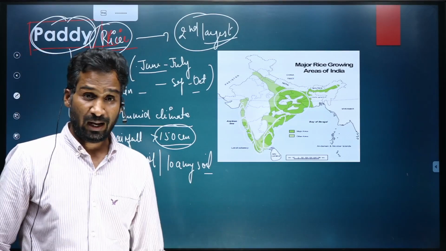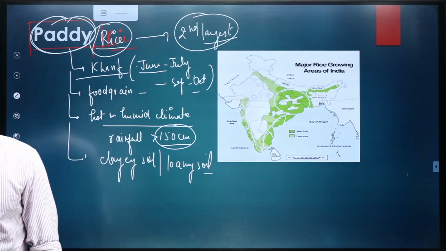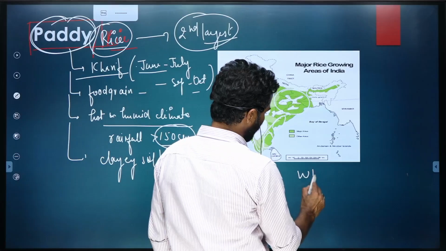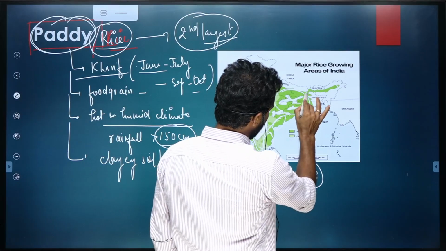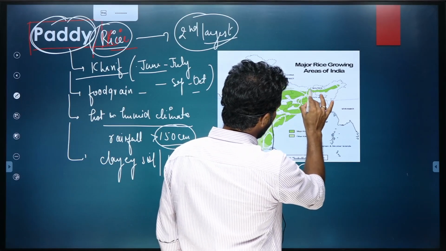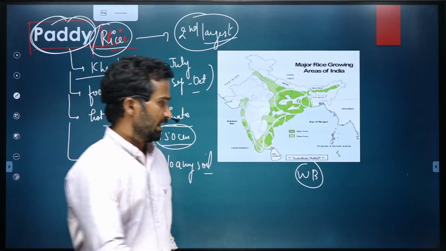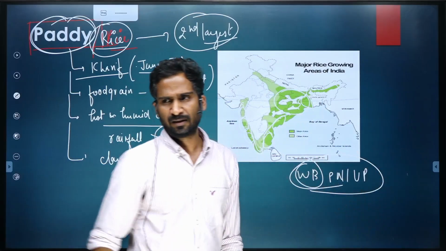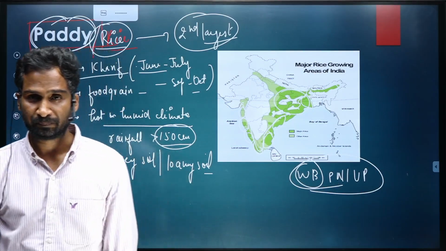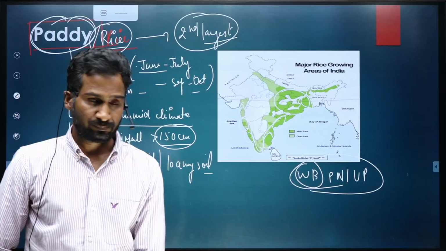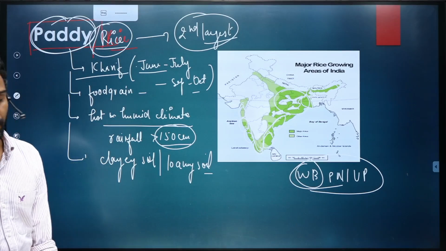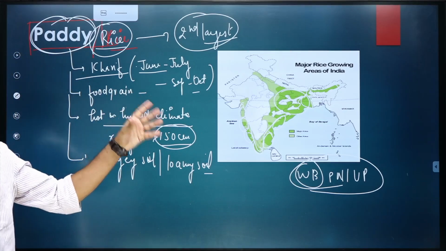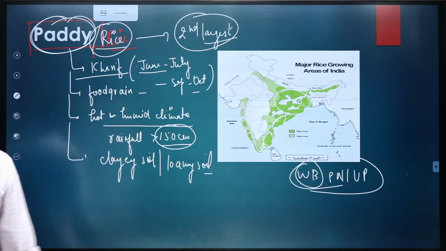Is it okay? So, largest producer of paddy is the state called West Bengal. This state is the largest producer, and then obviously Punjab is there, UP is there. These are the leading producers of paddy across the country. So these are the facts that are needed for the prelims examination. Make sure you have a note of these things. Do not write the entire statement, but put these things into the notes.